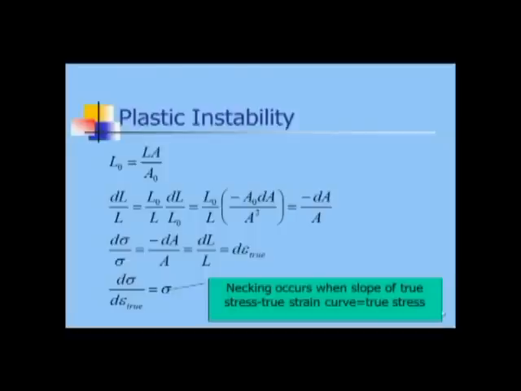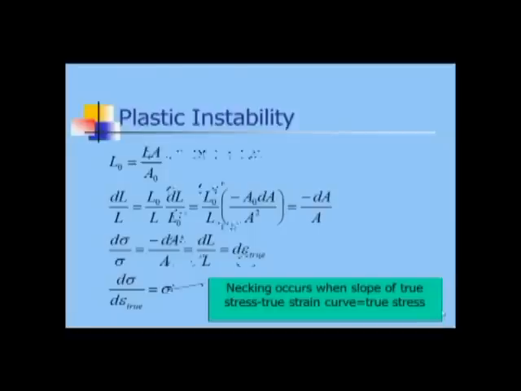as from the previous slide, L naught equals LA by A naught, and by using elementary mathematics we get the result d sigma over d epsilon equals sigma. This means necking occurs when the slope of the true stress-strain curve equals the true stress.